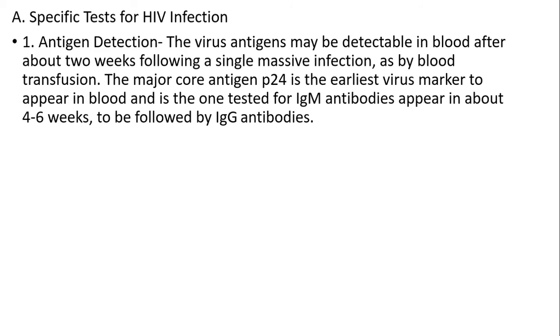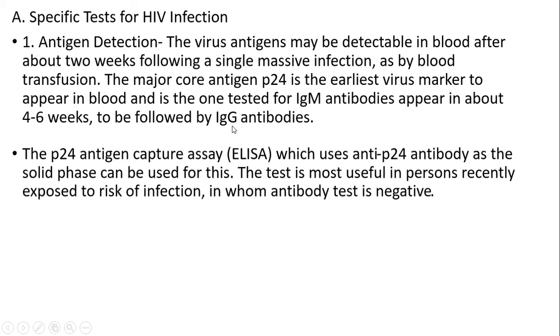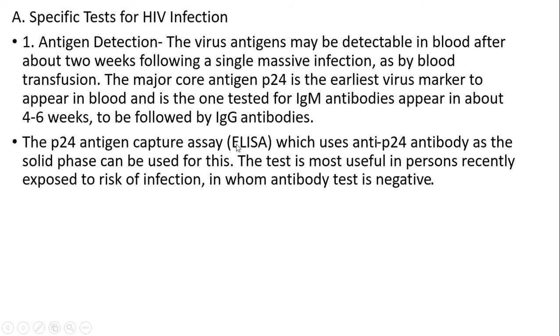Specific tests for HIV. First one is antigen detection. The virus antigens may be detectable in the blood after about 2 weeks following a single massive infection, as by blood transfusion. A major core antigen, P24, is the earliest virus marker to appear in the blood and is the one tested for. IgM antibodies appear in about 4 to 6 weeks, to be followed by IgG antibodies. P24 antigen capture assay, that is ELISA, which uses anti-P24 antibody as the solid phase, can be used for this. The test is most useful in persons recently exposed to risk of infection in whom the antibody test is negative.